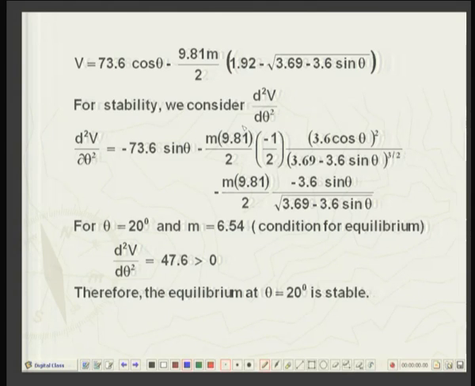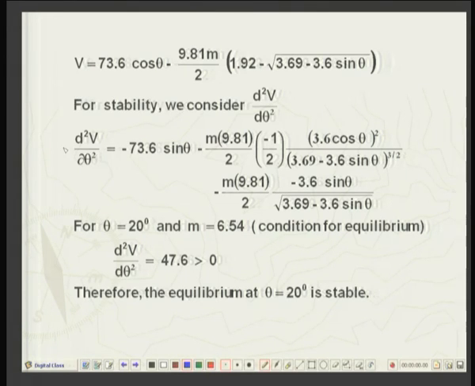When we took the first derivative equal to 0, we came to the conclusion that if our value of m, that is mass, is 6.54 kilogram, then the body was in equilibrium for theta is equal to 20 degrees. That was the result obtained just last time.